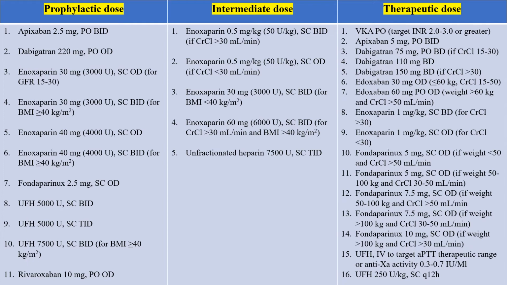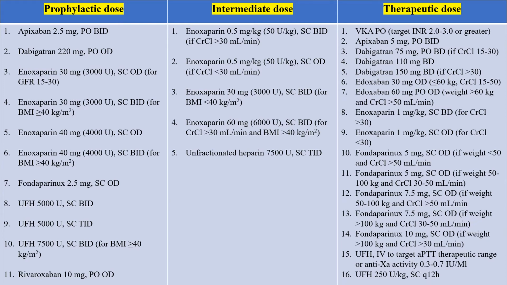What do we mean by therapeutic intensity anticoagulation? Therapeutic intensity anticoagulation implies the dose of apixaban is 5 milligrams BD, full dose. The dose of dabigatran in a patient with normal creatinine clearance is 150 milligrams BD, and the dose of enoxaparin in a patient with normal body weight and normal KFT is 60 milligrams BD, twice a day. The dose of fondaparinux in a patient with normal body weight and normal kidney functions is 7.5 milligrams subcutaneously once a day.